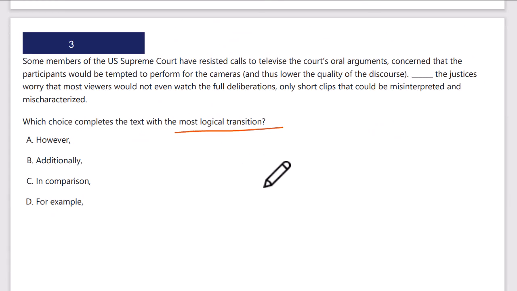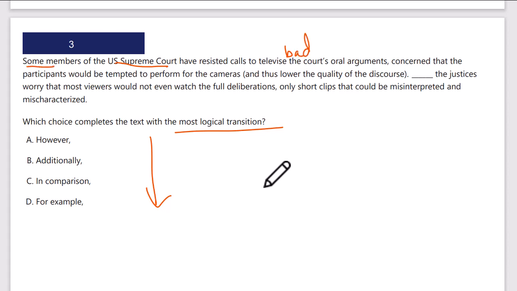Okay, this is a transition word question. I can quickly see from a vertical scan the different transition words. As in all of these, read the first sentence before the underline, then read the second sentence. Get the relationship of ideas between the two, and then use that to find the correct answer, the actual transition word. Some members of the U.S. Supreme Court have resisted calls to televise the court's oral arguments. So kind of like there's C-SPAN for the Congress, the Supreme Court does not want this. That would be bad, according to them, or at least some of them.